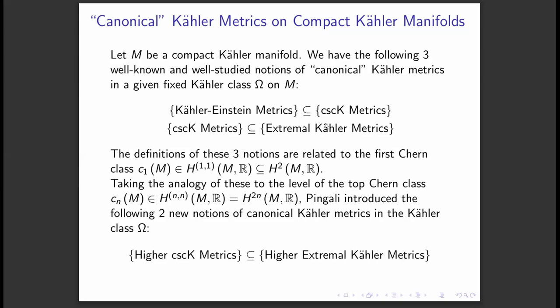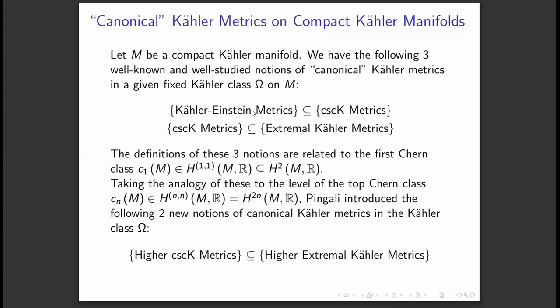So these are the three well-known and classical notions of canonical Kähler metrics. These have been quite well studied, especially Kähler-Einstein metrics. The question of existence of Kähler-Einstein metrics on a general compact Kähler manifold has now been completely answered with the resolution of the famous Yau-Tian-Donaldson conjecture. Let me quickly tell the theory of these Kähler-Einstein metrics.